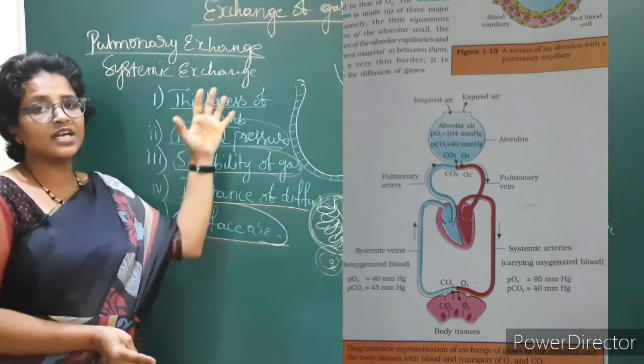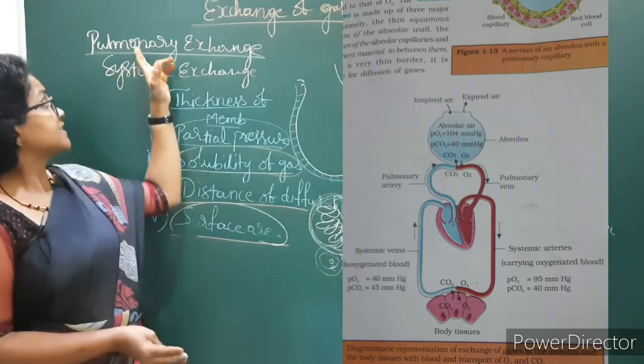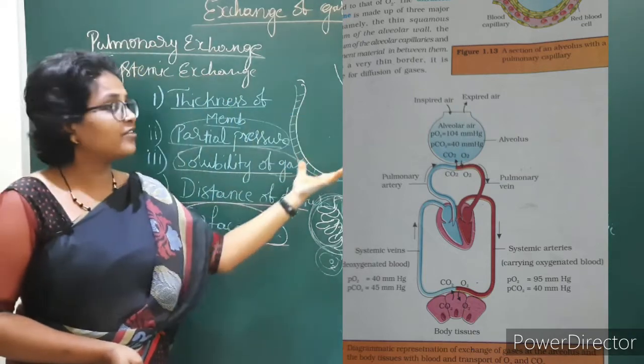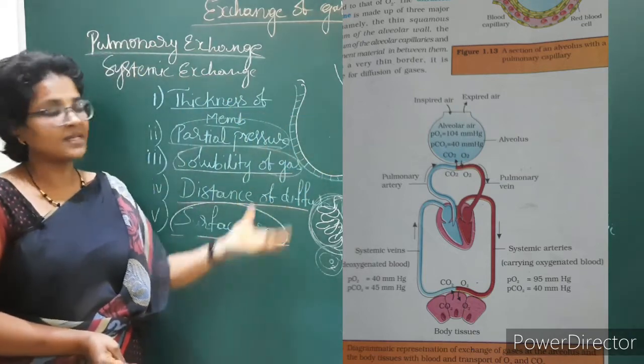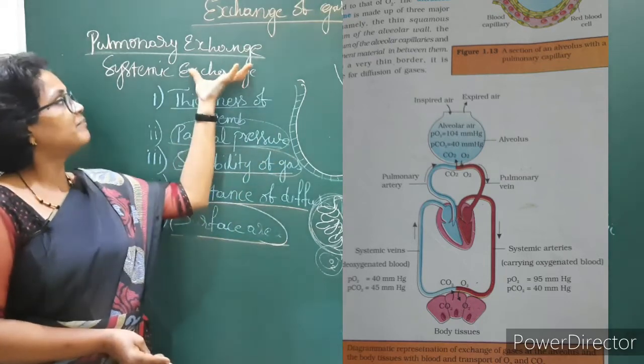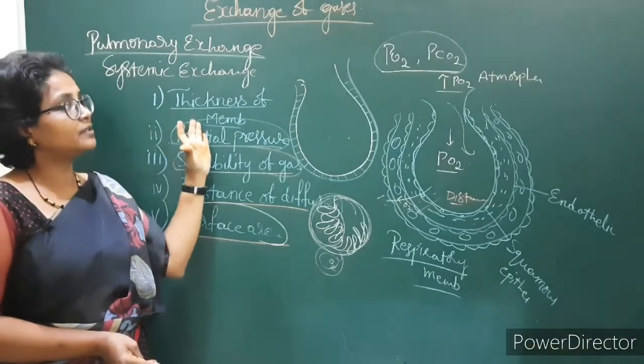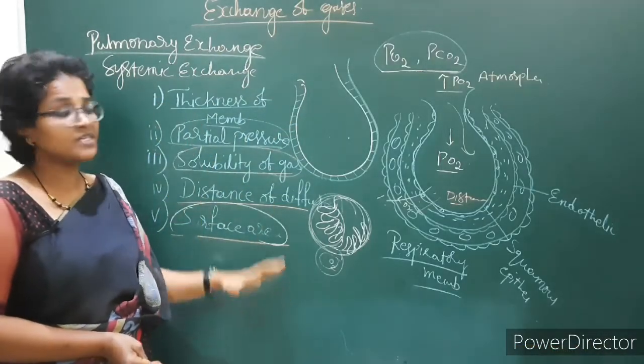So here we are looking at the diagram, that is the pulmonary exchange and the systemic exchange, how it takes place. Look at the diagram and understand about it. By that we will complete the exchange of gases. That's all about exchange of gases, my dear students.